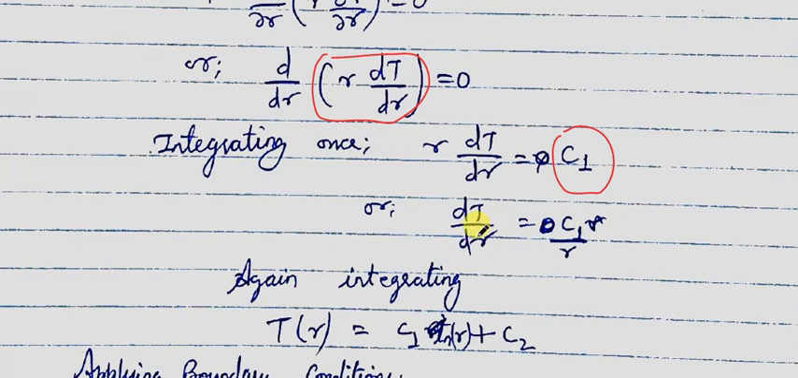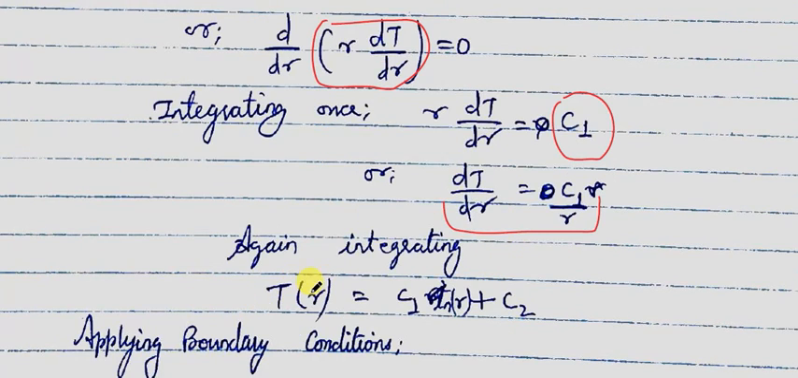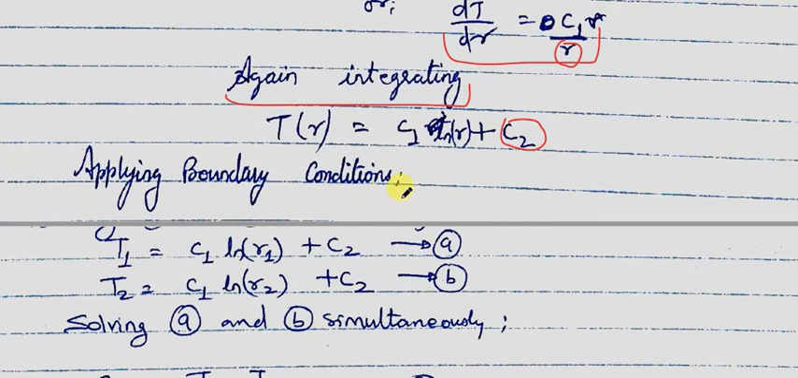Again when we integrate this equation, we will get T of r, that is, T is a function of r, which is equal to C1 times the integral of 1/r, which gives log natural r, plus C2. This C2 is the second constant of integration which we have got because of this integration. So now the expression of temperature distribution is T of r is equal to C1 ln r plus C2.